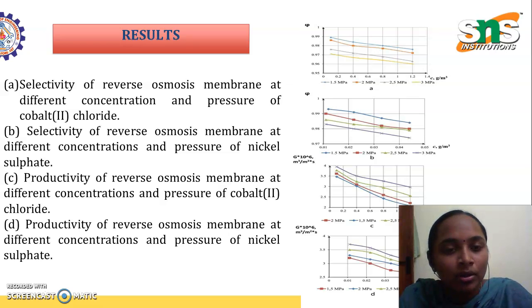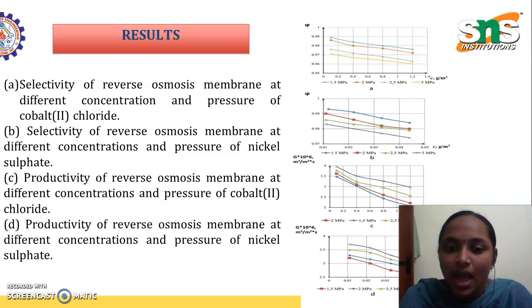The second graphical representation, B, is for nickel and sulfate, and the third representation is for productivity of the reverse osmosis membrane at different concentrations and pressures of cobalt chloride. So different heavy metals are represented with the help of graphs, and the last one is for nickel and sulfate.